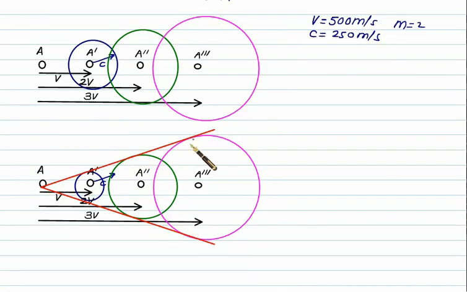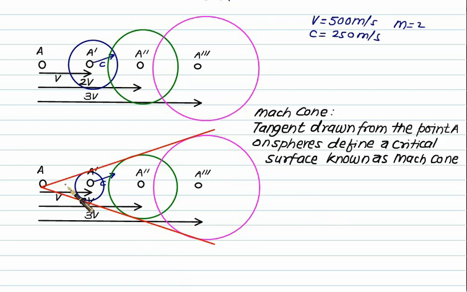If you draw here a tangent to all these spheres, you will get a cone here, and this cone is called the Mach cone. If you draw all these tangents from point A to all these spheres, in that case we'll get a critical surface, and that critical surface is called the Mach cone. And this tangent line is called the Mach line.